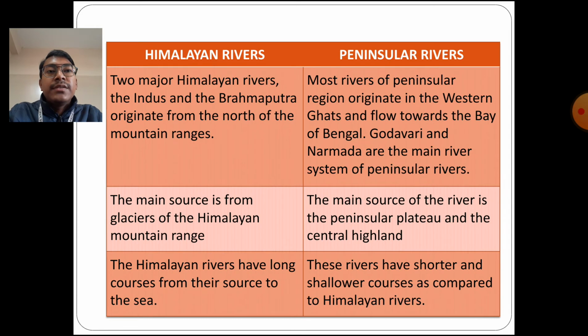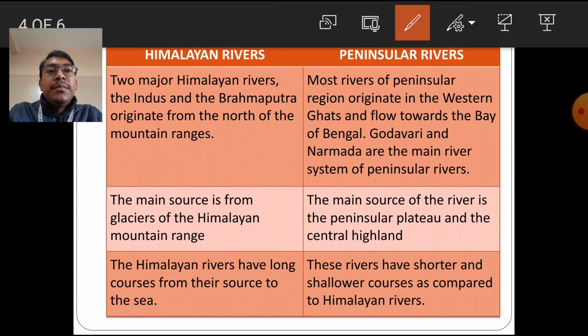The two major Himalayan rivers, the Indus and the Brahmaputra, originate from the north of the mountain ranges of India. But most of the peninsular rivers originate in the Western Ghats and flow towards the Bay of Bengal. Godavari and Narmada are the main river systems of the peninsular rivers. These are the two large rivers of peninsular India.